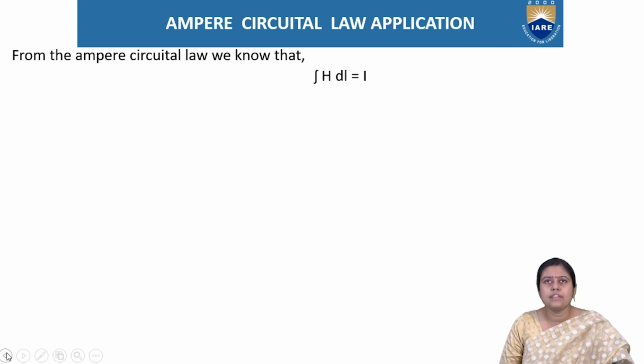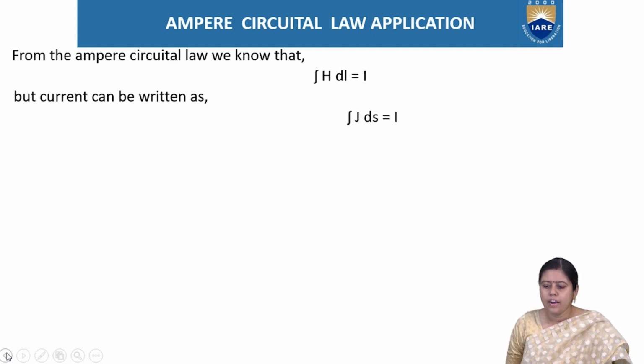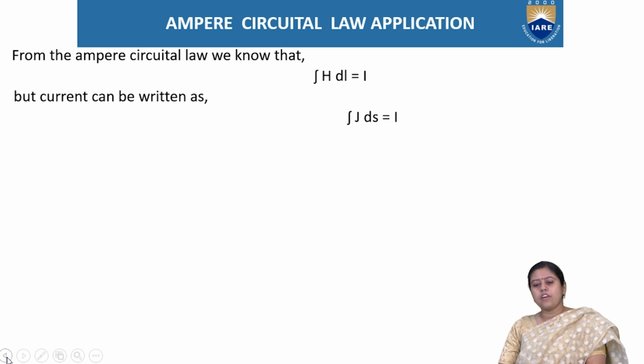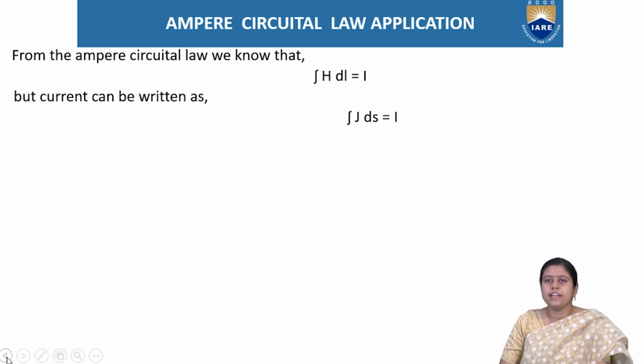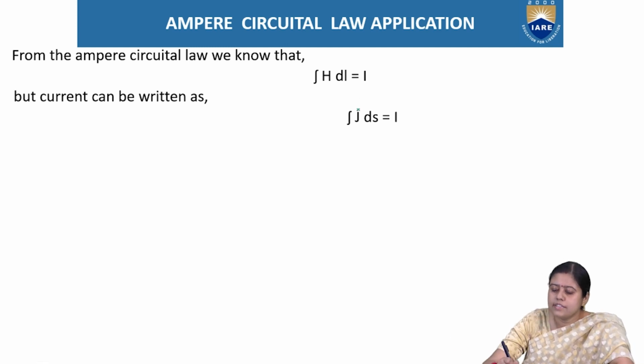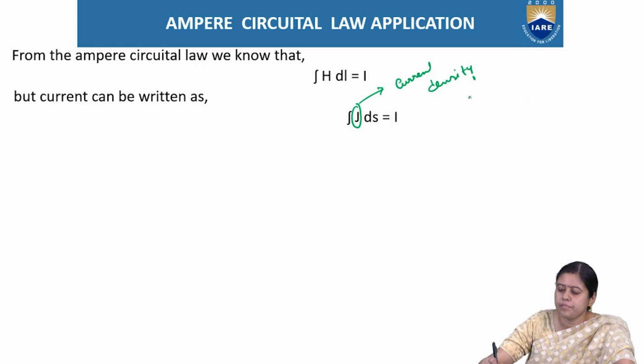From the Ampere Circuital law, we know that the integration of H dot dl is equal to I. But we can also write that the integration of J ds is equal to I. What is J? J is nothing but the current density, and we know that J is equal to di by ds.